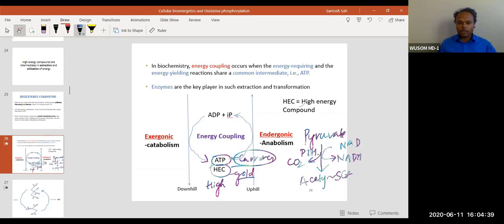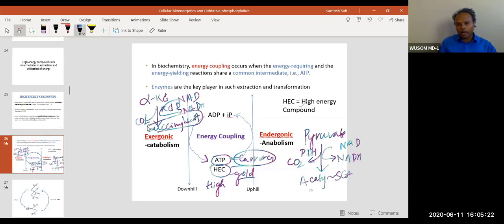A similar type of reaction you will also find in the Krebs cycle, when alpha ketoglutarate converts into succinyl coenzyme A. Here also you can see the addition of coenzyme A. Coenzyme A is vitamin B5. This is catalyzed by alpha ketoglutarate dehydrogenase. The same thing will be produced: NADH from NAD, and CO2 will be released. So both compounds are high energy compounds.